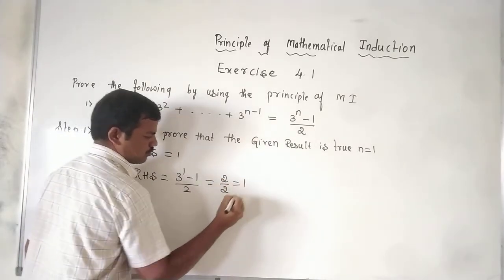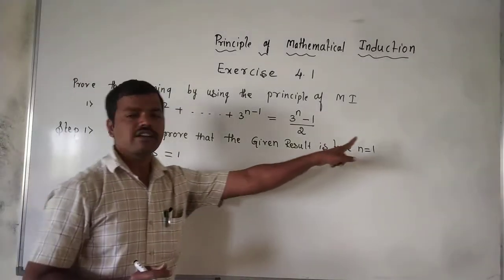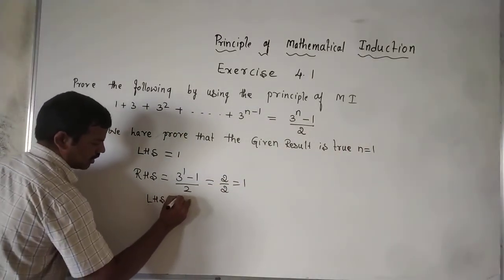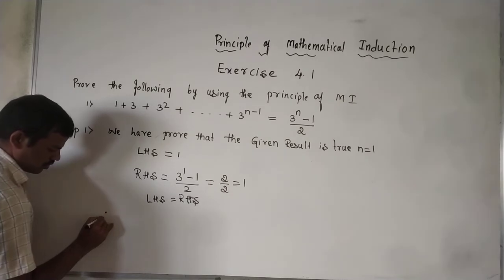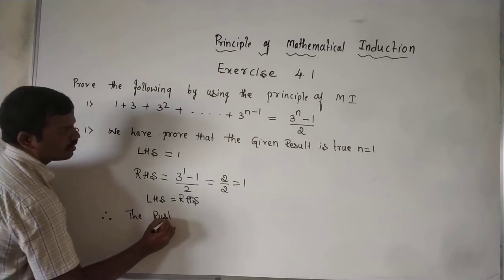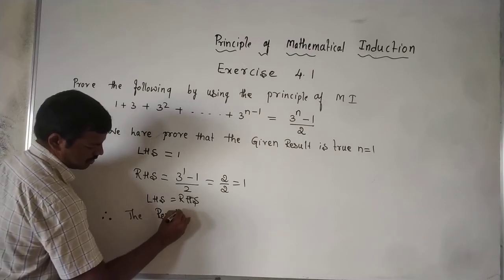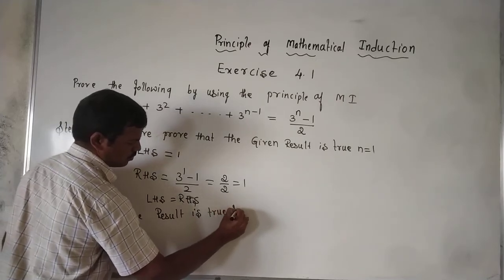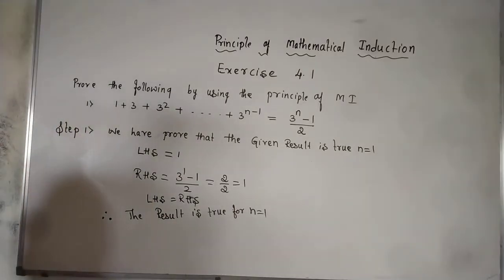2 by 2 that is 1. So LHS is equal to RHS. It is true for n is equal to 1. Therefore the result is proved for n equal to 1. The first step is over. Now go to step 2.